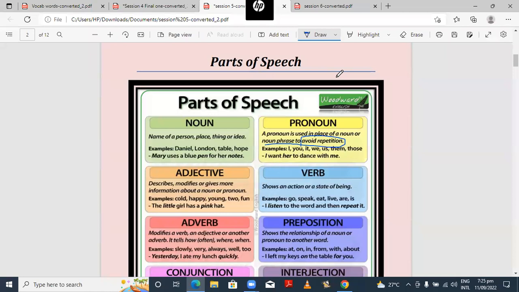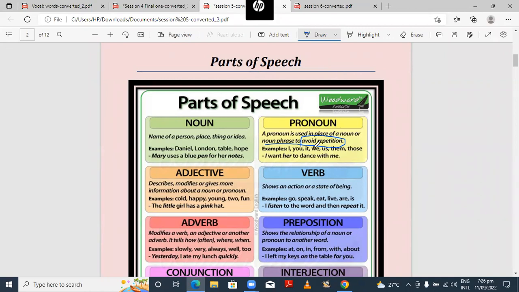Repetitively. To avoid that, and also because our sentences don't seem connected, to connect two sentences or phrases we have to avoid the repetition of the noun and use a pronoun instead. Like you can say, Alina went to London and she is managing her own expenses, and she started giving proposals, and her way of talking is really good. Instead of saying Alina's way of talking, you can say her way of talking is really good and she really inspires me. Like that, you have to use pronouns, right?